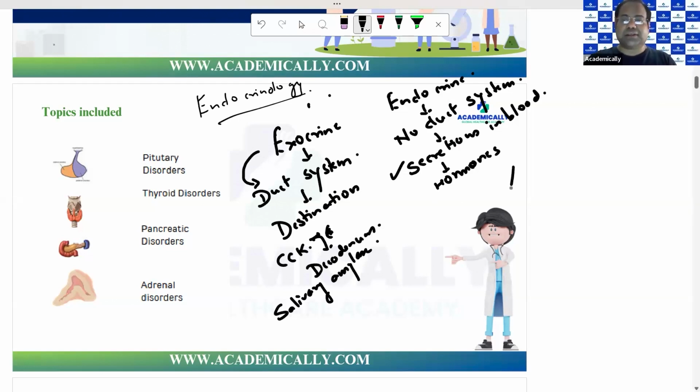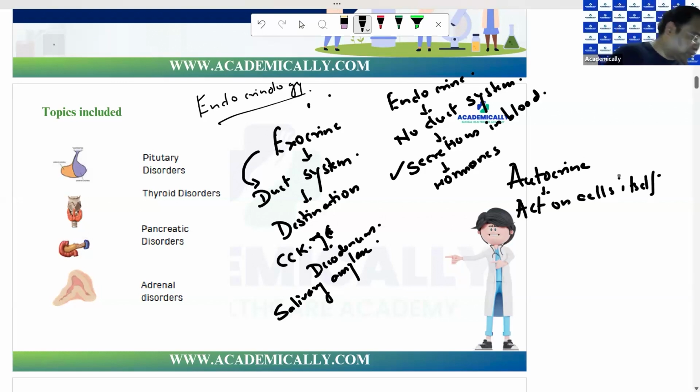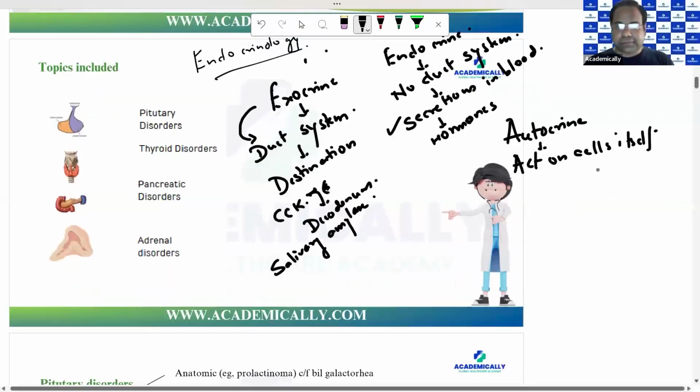And there are certain other kinds of glands. Like autocrine. What is an autocrine gland? Where the secretions act on the same gland, on the cells themselves. The target organ is not something different, it is the same gland itself. Then there is something called paracrine.